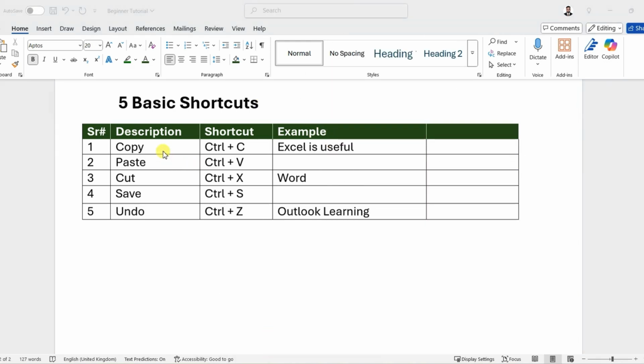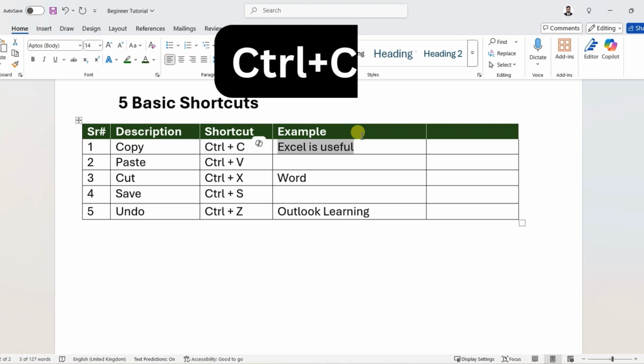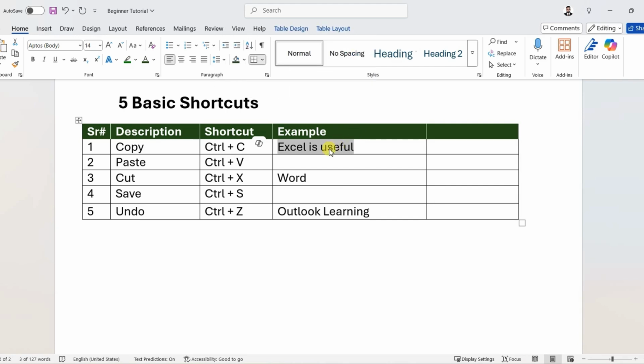The very first shortcut is copy. How can we copy our data in Microsoft Word? So the shortcut key is first select the data. I will select this text and press Ctrl C. When we press Ctrl C, it will copy the data.